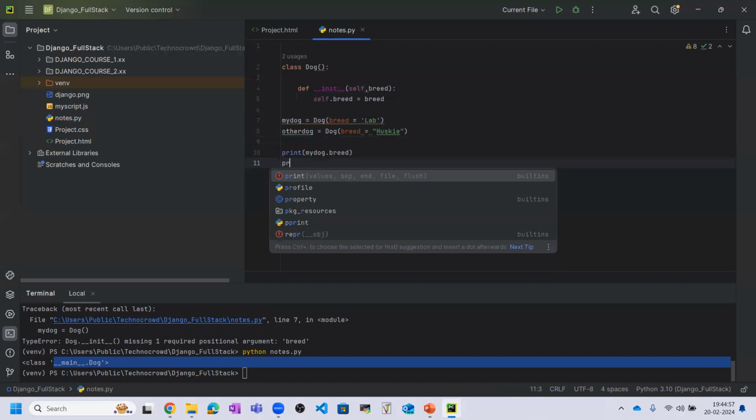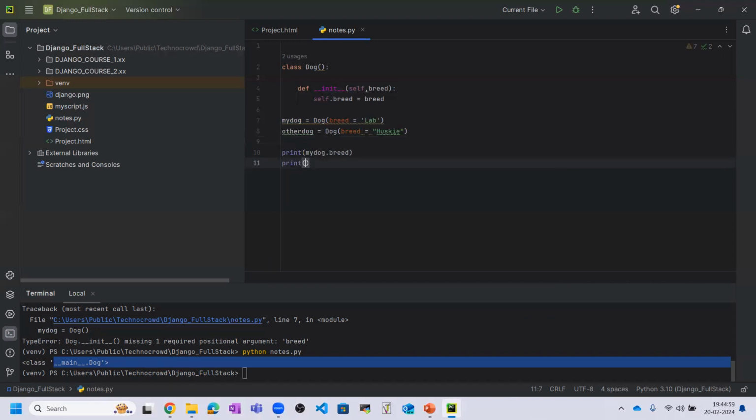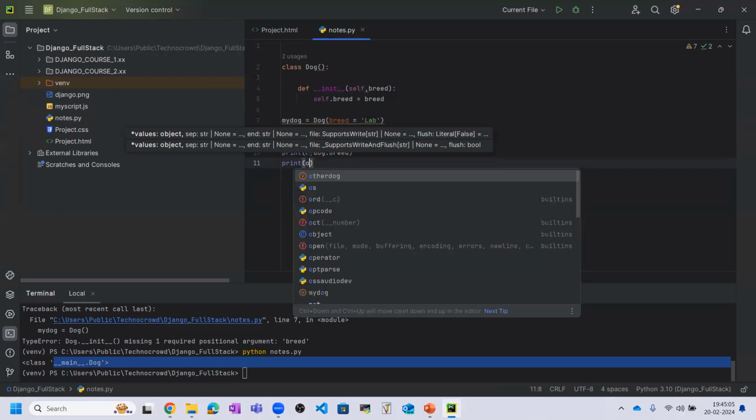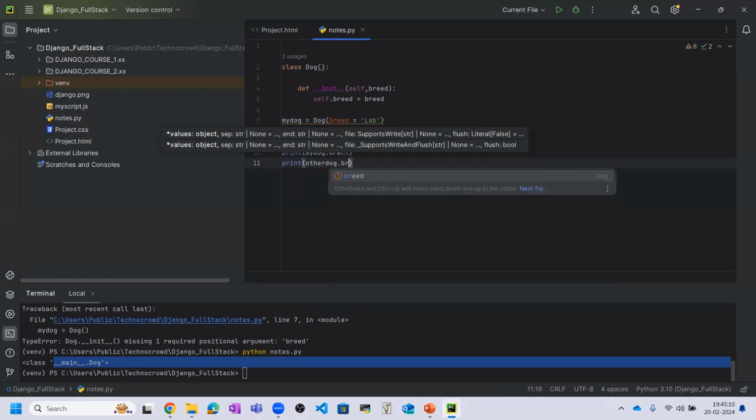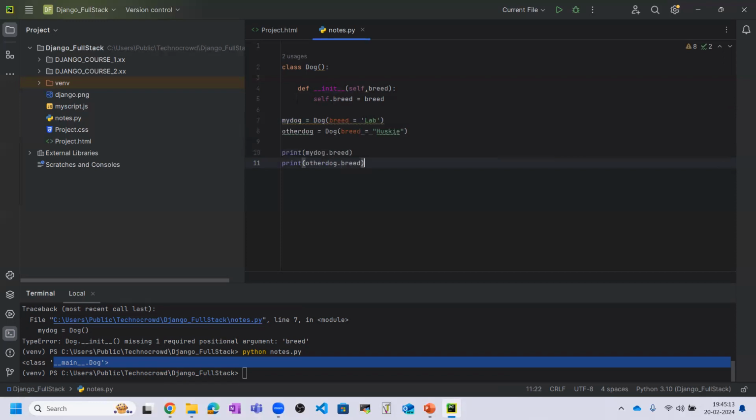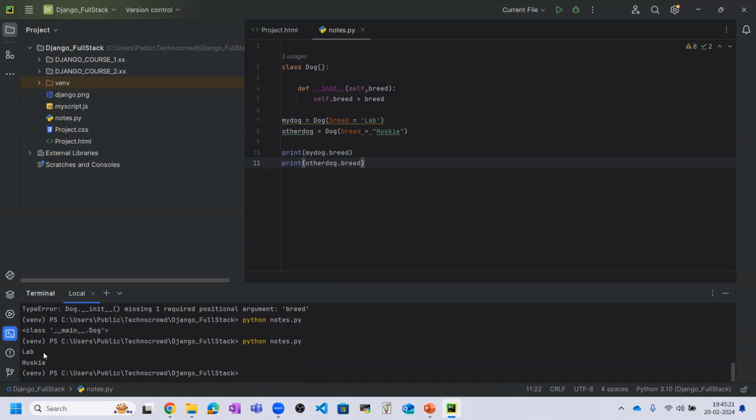So this will print the first object breed, and this second one will print the second object breed. Now let's save this, and we need to run it, and here you can see my dog dot breed is lab and other dog dot breed is husky. So this is the way to use the init method in case of dog.